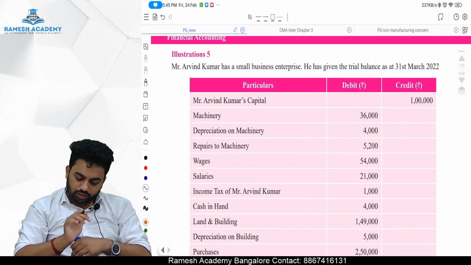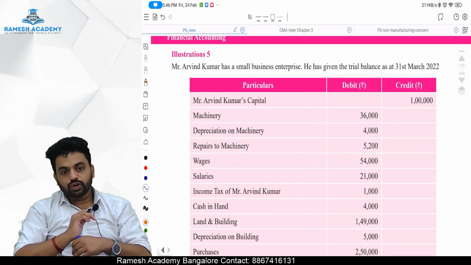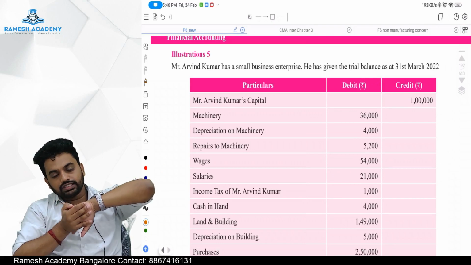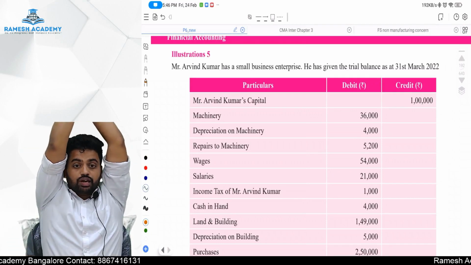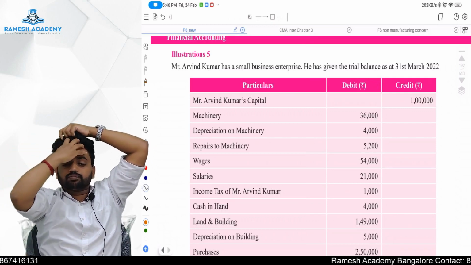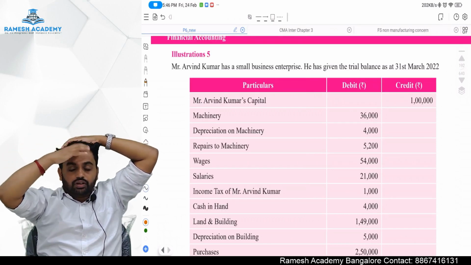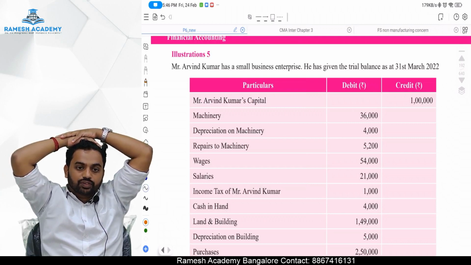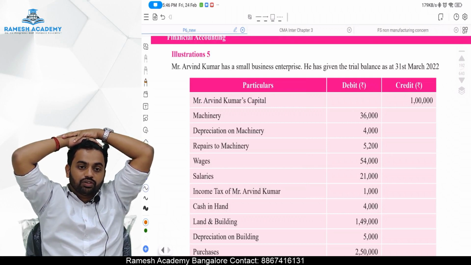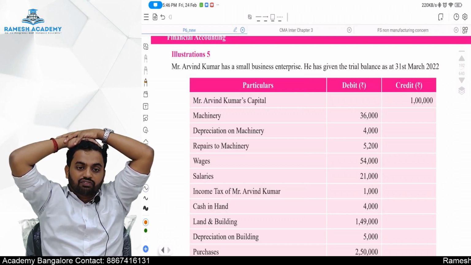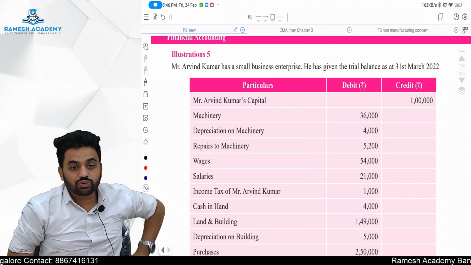Listen, some of you have the hobby of watching the videos in 1.5x, 2x, 1.25x, 1.75x because you want to complete it early, right? 2 hours video you want to complete it in 1 hour. Listen very carefully. You are just increasing the speed of your video. If you increase the speed of your video, that doesn't mean that your brain also will increase its speed of processing. When you increase the speed of video, there is a least chance of you retaining it.